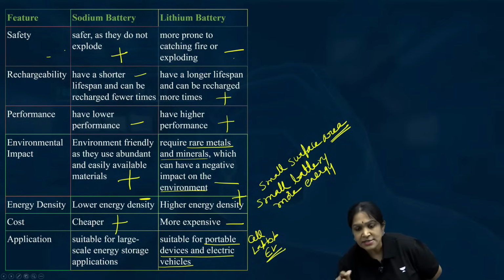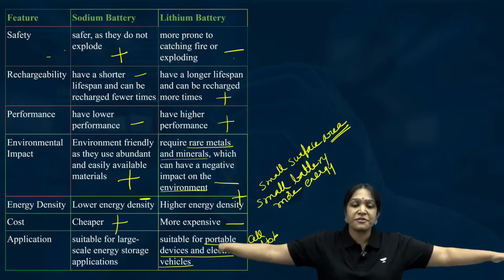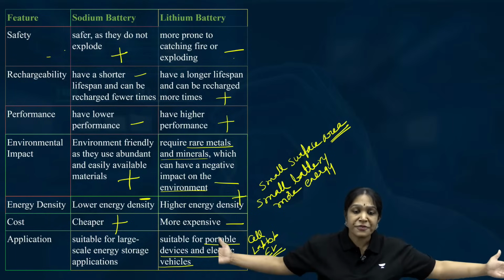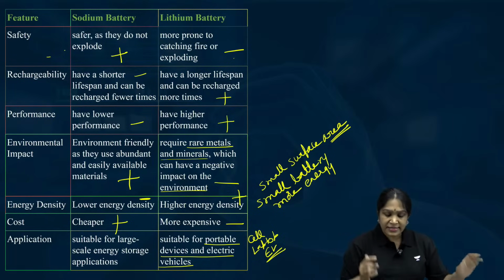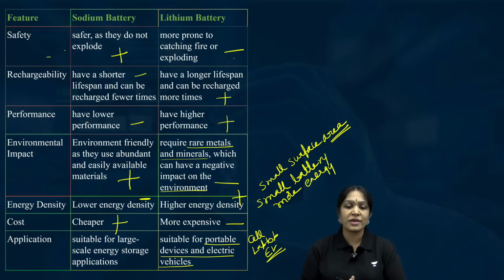For all these things, lithium ion batteries are in fact more suitable. But if you want a different application where a huge surface area battery is possible, in that case this is better. This is a total comparison of sodium ion battery and lithium ion battery.